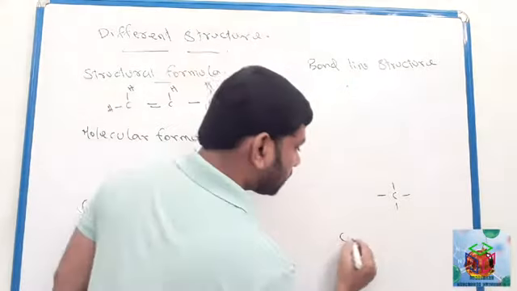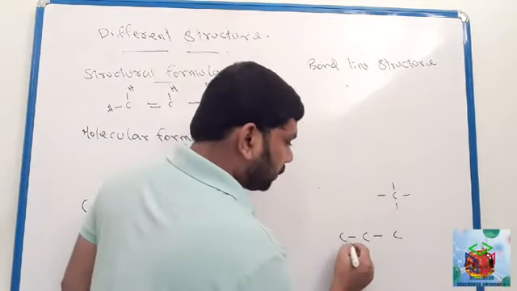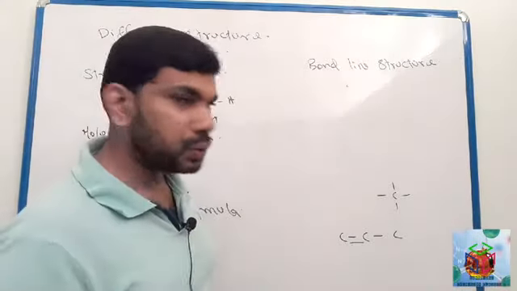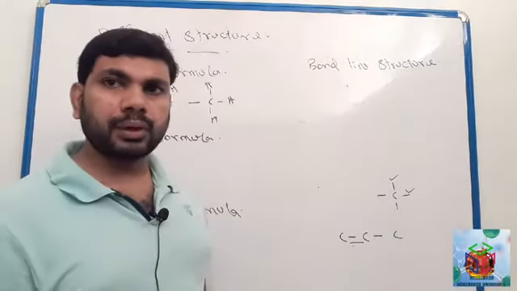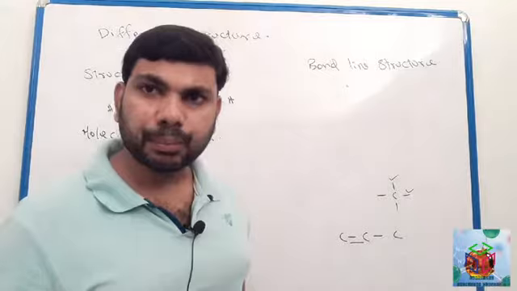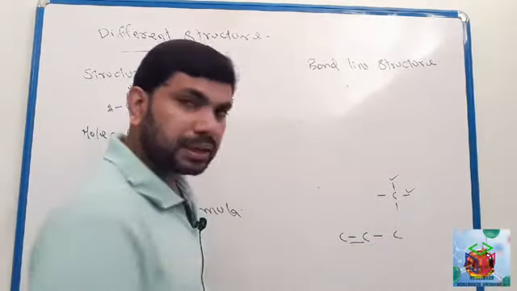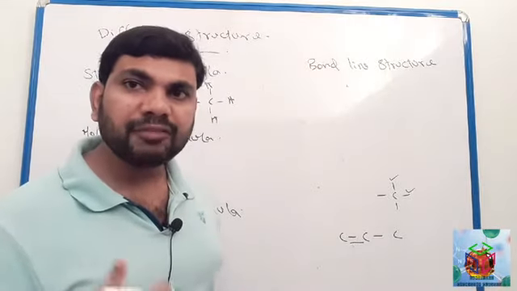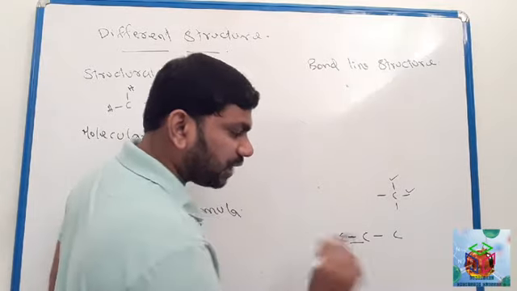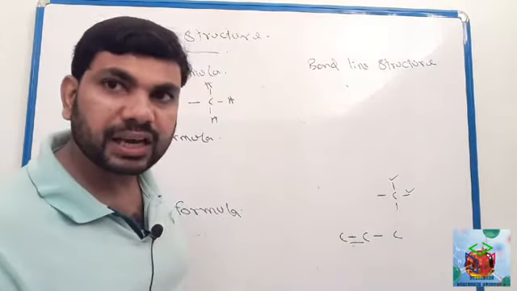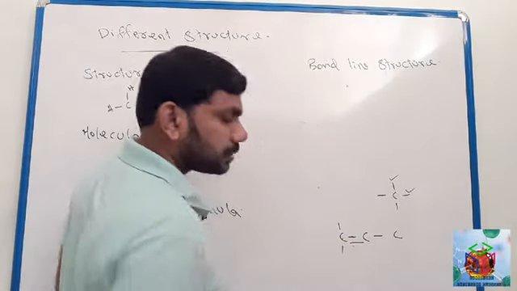Okay, so imagine there are 3 carbons. Between 2 carbons there is a double bond. So 2 valency completed. One carbon atom makes how many bonds? 4 bonds. 3 carbons, between 2 carbons there is a double bond. So how many valency completed for this carbon? 1, 2, 2 valency completed. How many valency remaining? 2 valency remaining.